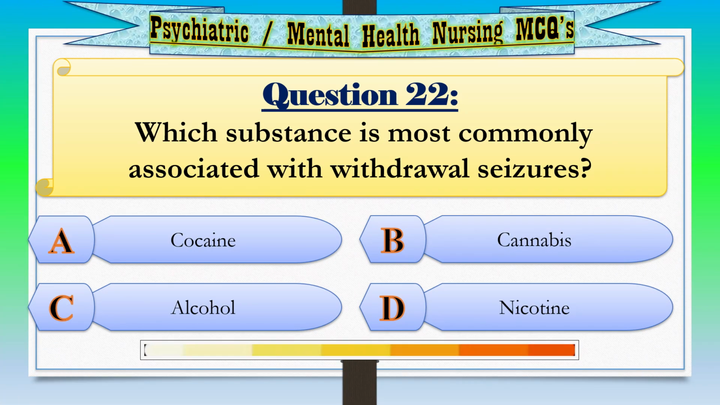Question 22. Which substance is most commonly associated with withdrawal seizures? Option A, cocaine. Option B, cannabis. Option C, alcohol. Option D, nicotine. Correct answer, option C, alcohol.